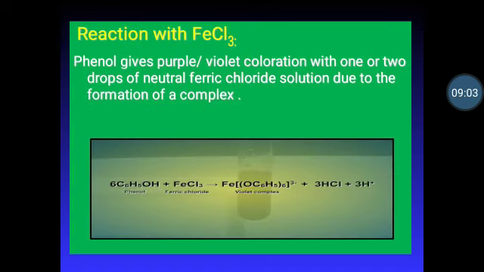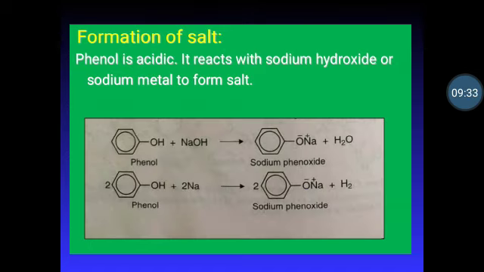Then next, reaction with ferric chloride. Phenols give purple or violet coloration with 1 or 2 drops of neutral ferric chloride solution due to the formation of a complex. In this test, firstly take the organic compound in water, then add neutral ferric chloride solution dropwise, then observe the change in color. Phenol reacts with neutral ferric chloride solution and gives the violet color due to the formation of a complex. Then next reaction is formation of salt. You know phenol is acidic in nature and it reacts with sodium hydroxide or sodium metal to form salt.